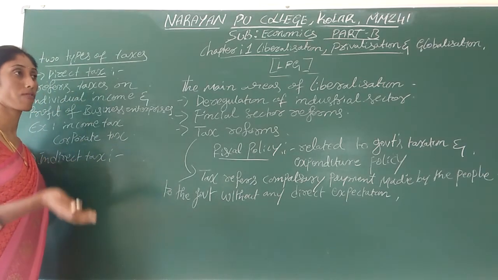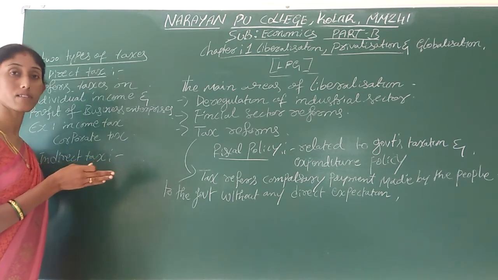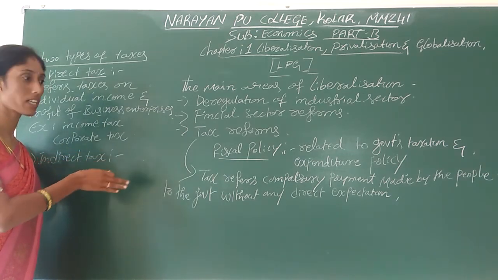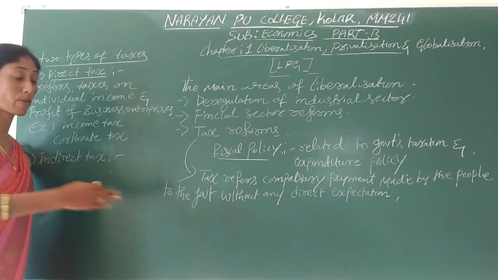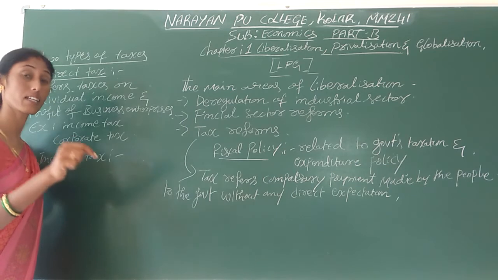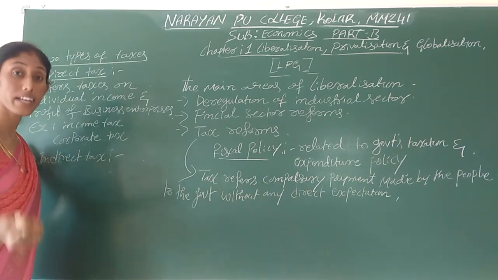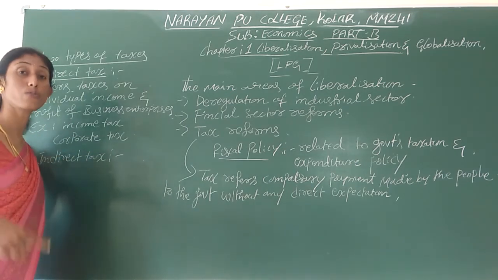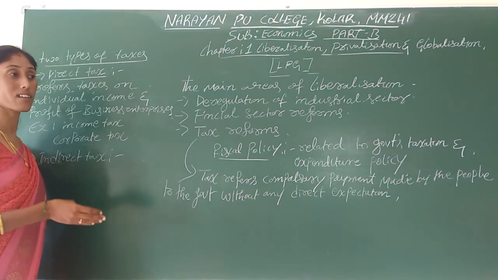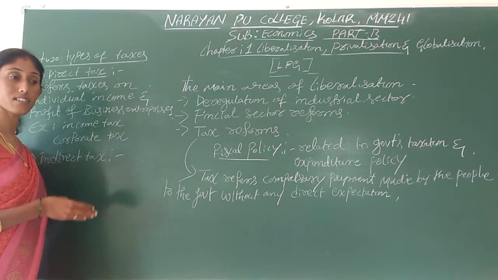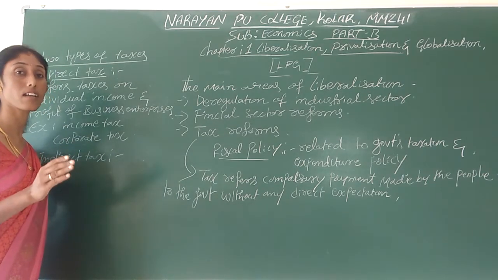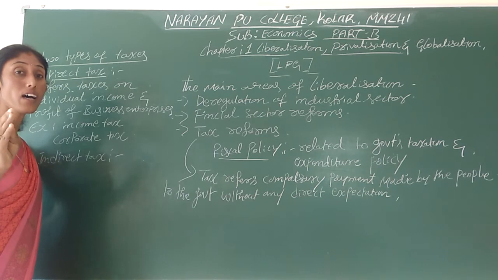It means if the government levies sales tax or VAT on the producer, he can shift it to the wholesaler, and the wholesaler will shift the tax burden, included in the price of the goods, to the retailer, and the retailer can shift it to the customers or consumers finally. Here the indirect taxes can easily be shifted to others, but direct taxes cannot.